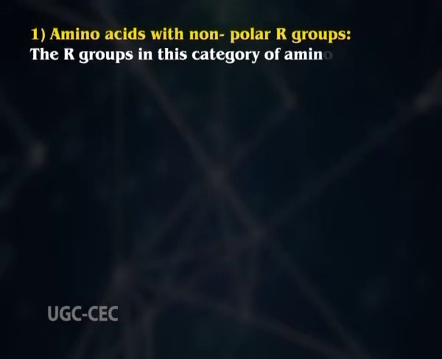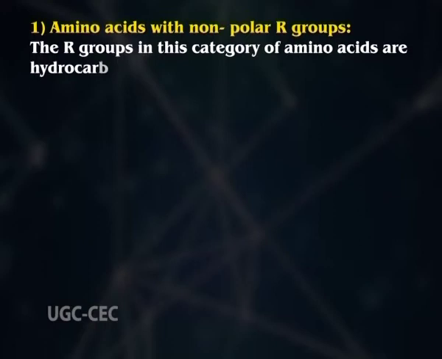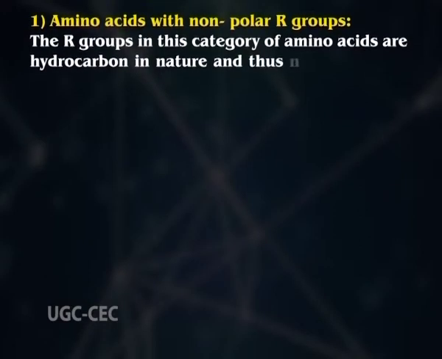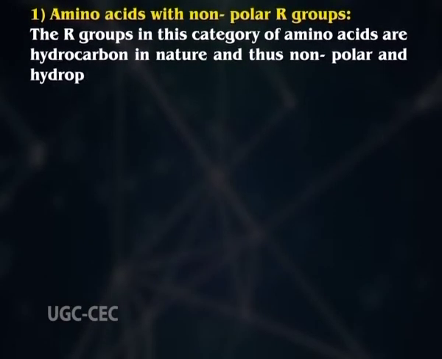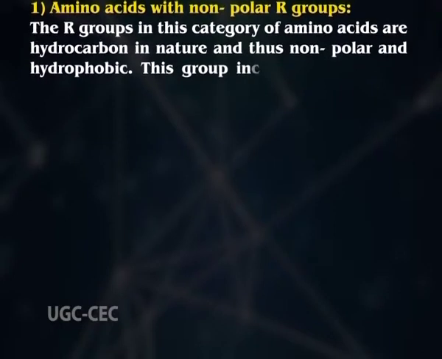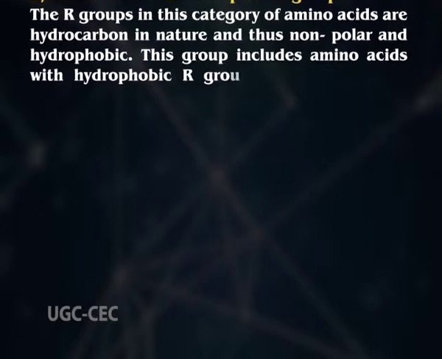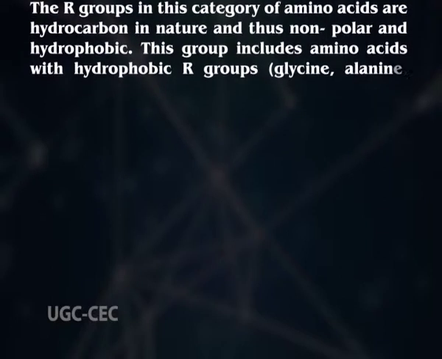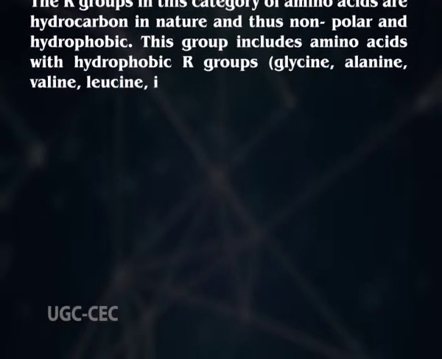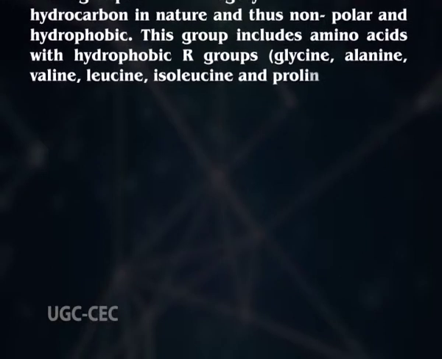The R groups in this category of amino acids are hydrocarbon in nature and thus nonpolar and hydrophobic. This group includes amino acids with hydrophobic R groups, and examples are glycine, alanine, valine, leucine, isoleucine, and proline.